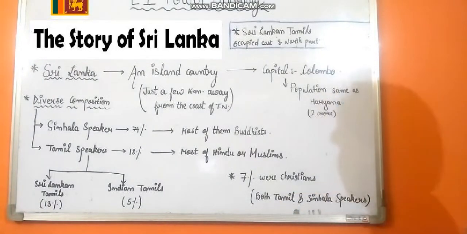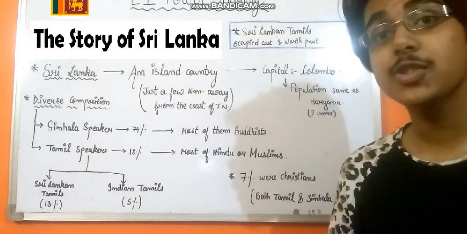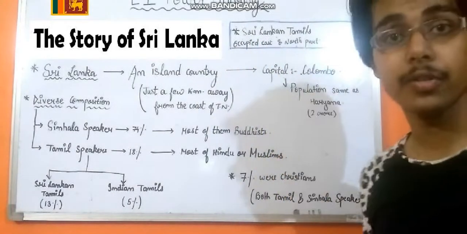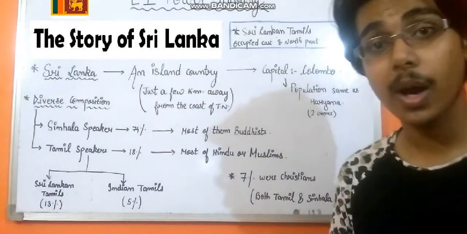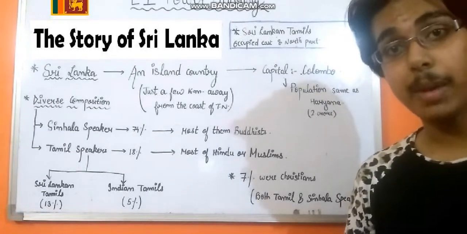language speaking people. Now another important point that I want all of you to remember is that the Sri Lankan Tamils occupied the east and the north part of the country. This can come as a 1-mark question in your board examination, so it's very important that you memorize it.